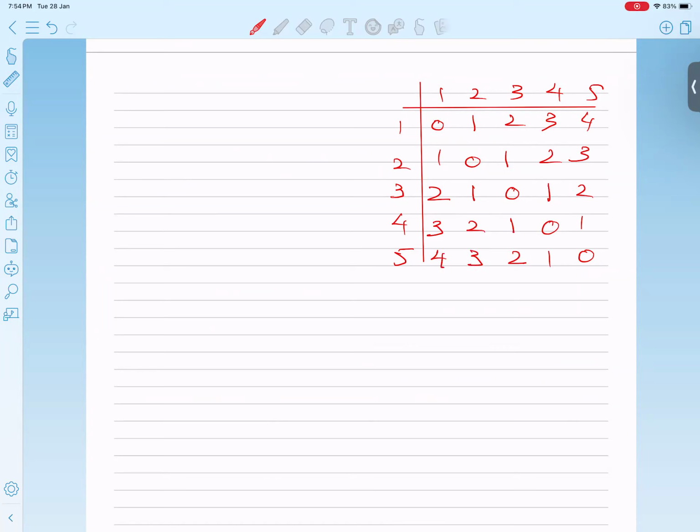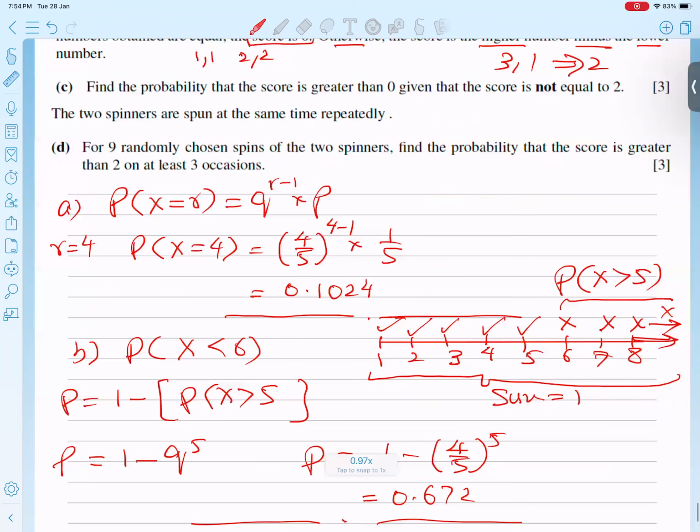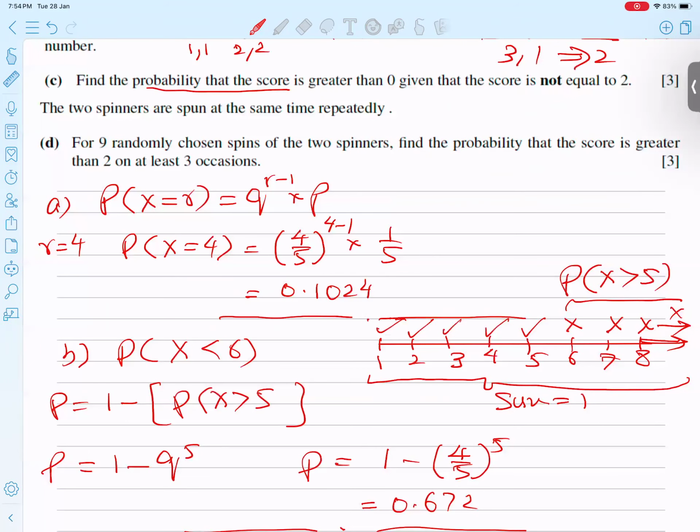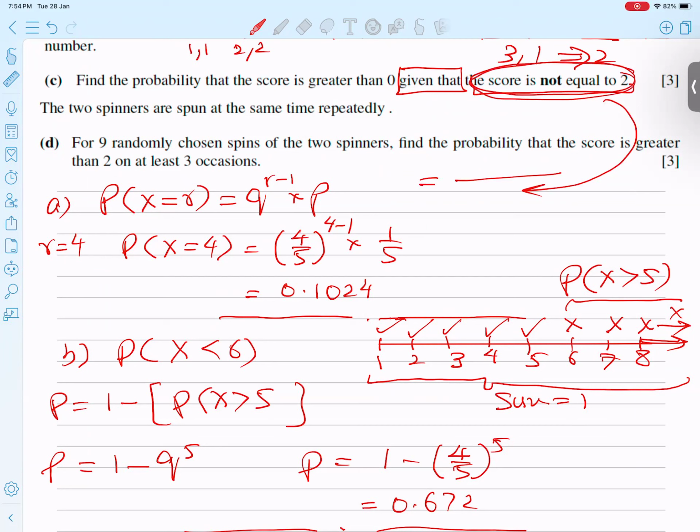Okay. Now, students, let's go back to the question he is asking. He's saying, find the probability the score is greater than 0, given that the score is not equal to 2. I repeat, given that means conditional probability, and whatever comes after "given that" goes directly in the denominator.